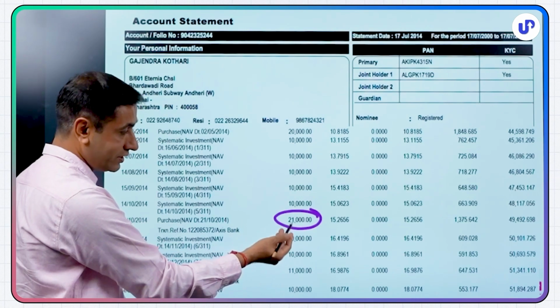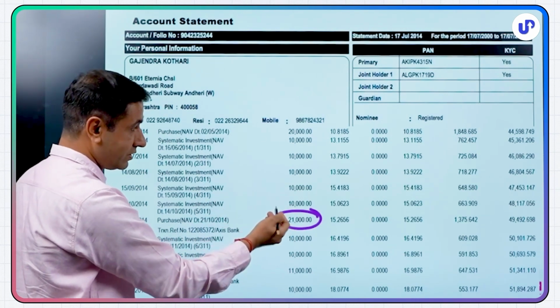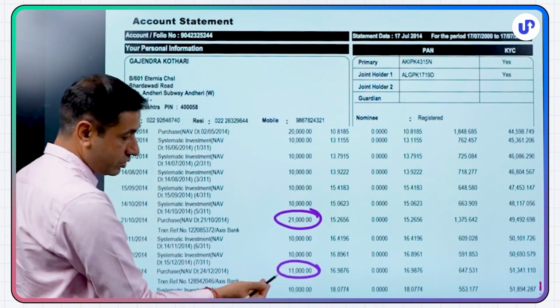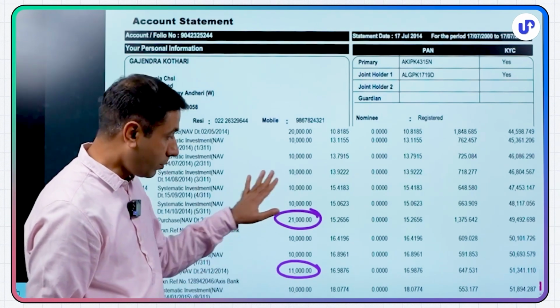Let me invest more on this day. So I invested 21,000 lump sum as a one-time investment. Apart from the 10,000 which is going, on 24th December, her birthday, again, I topped it up. So every time I got an opportunity, I kept on topping this up.